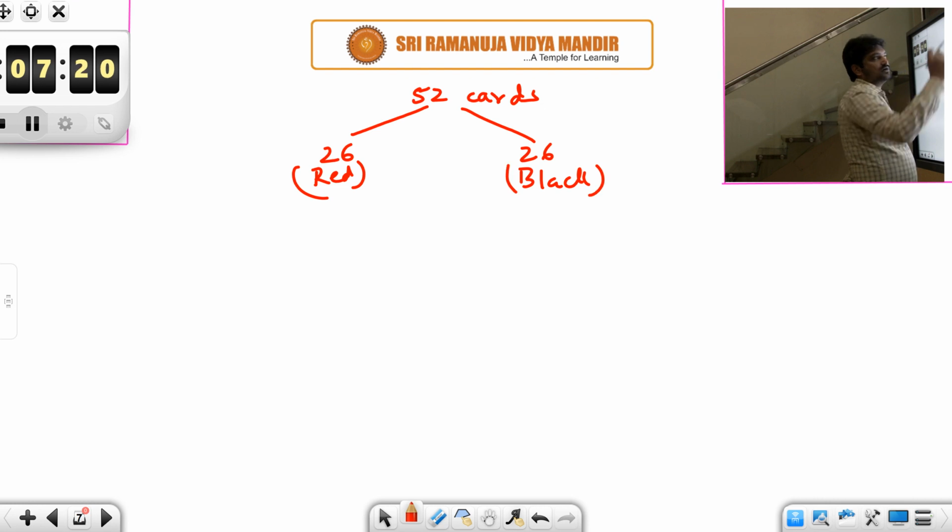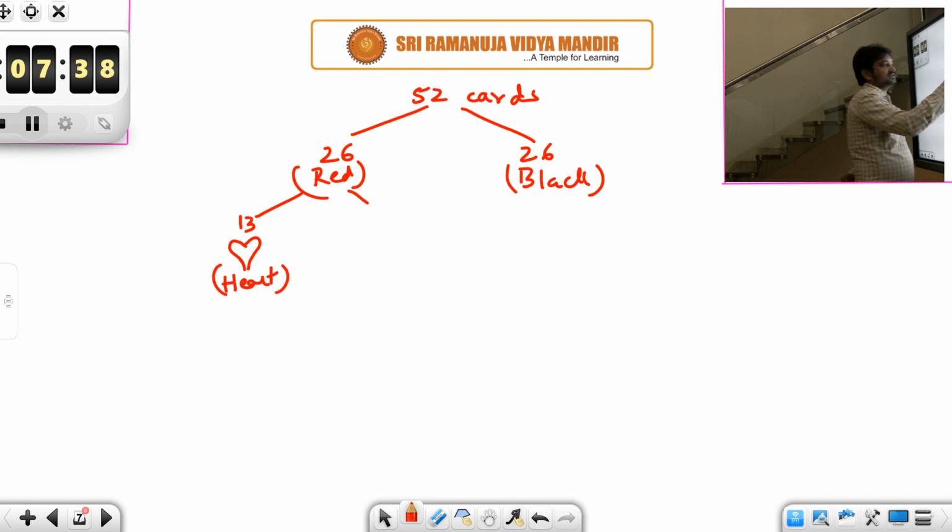Please remember this. Out of these 26 red, you will find 13 with the heart symbol, and 13 with the diamond symbol.